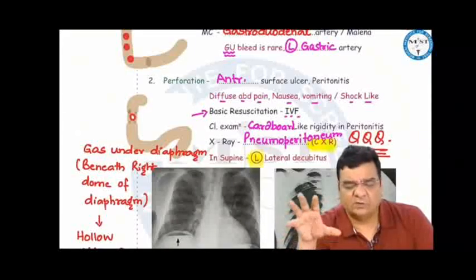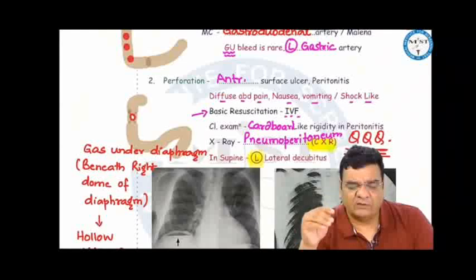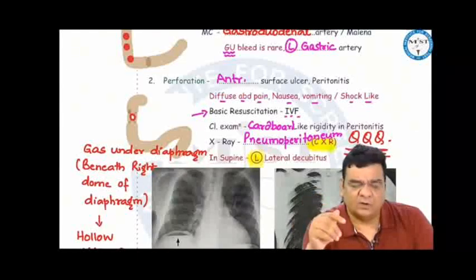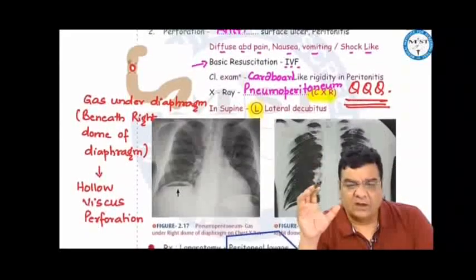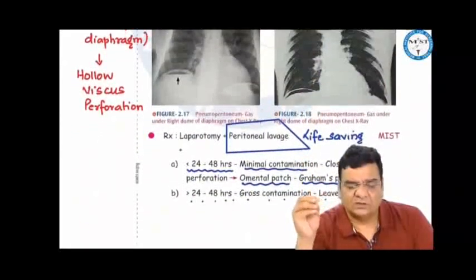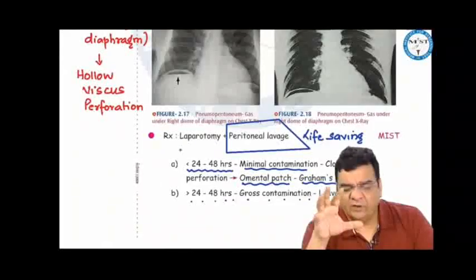First investigation after stabilization would be a chest X-ray where we see gas under diaphragm, beneath the right dome of the diaphragm. That is pneumoperitoneum. That indicates hollow viscus perforation. Maybe a perforation of the stomach, duodenum, jejunum, ileum, colon. Best investigation would be a CT scan, and if contrast has to be used, we can use a less injurious contrast like iohexol. In the treatment, to save the life, we have to do a laparotomy and a peritoneal lavage.